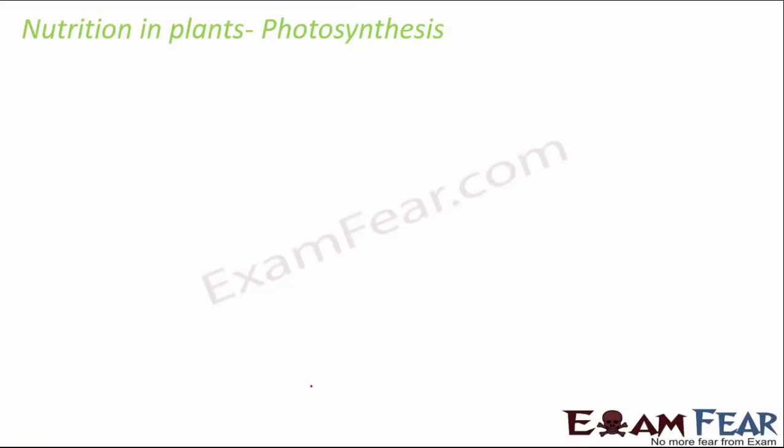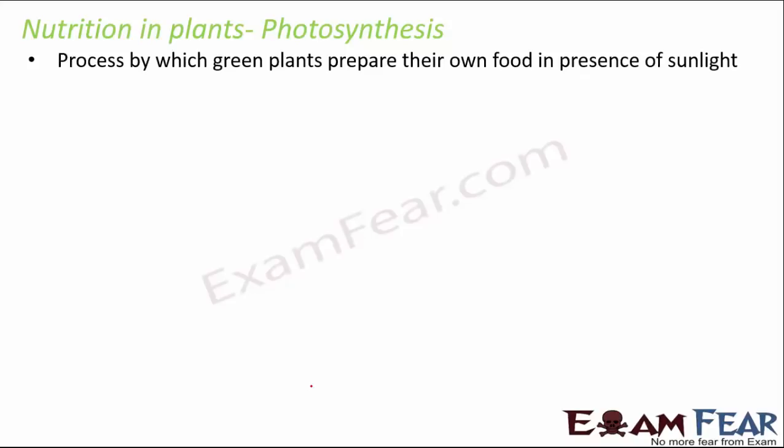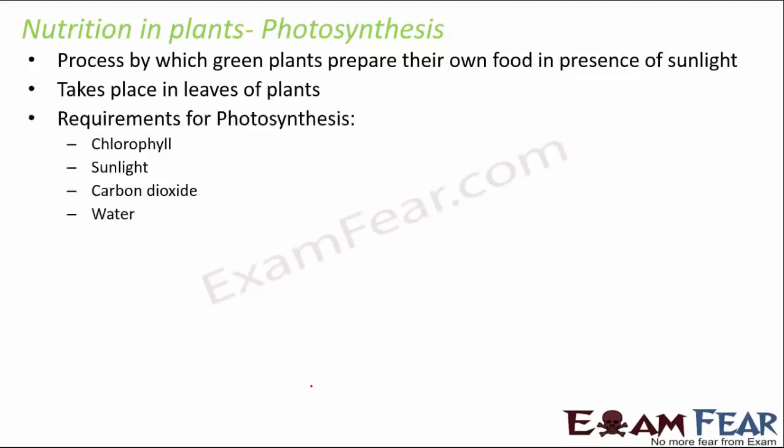Now let's move on to nutrition in plants. As we know, plants are autotrophs, they can prepare their own food in presence of sunlight by a process called photosynthesis. So what exactly happens in photosynthesis? Some of the prerequisites for photosynthesis to take place are chlorophyll, sunlight, carbon dioxide and water.